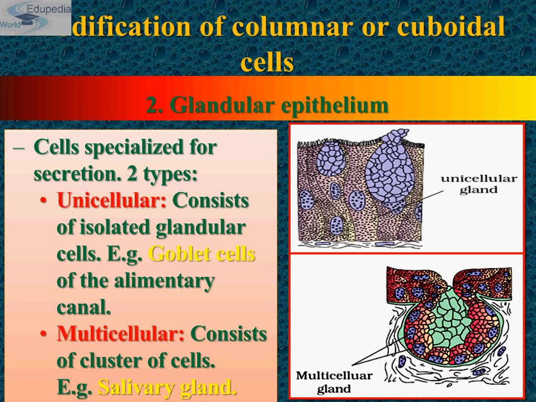On the basis of the mode of pouring of their secretions, glands are divided into two categories, namely exocrine and endocrine. I'm again repeating: on the basis of the mode of pouring of their secretions, glands are divided into two categories. First is your endocrine and second is your exocrine glands.